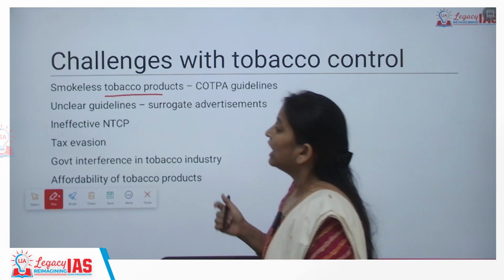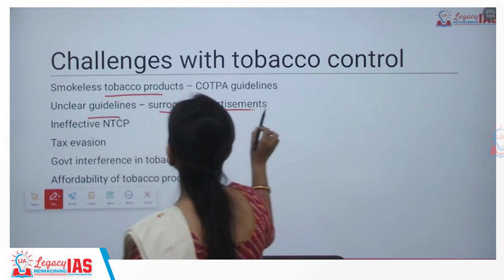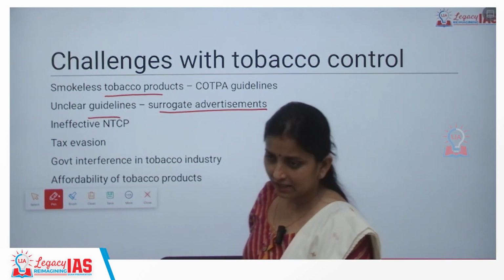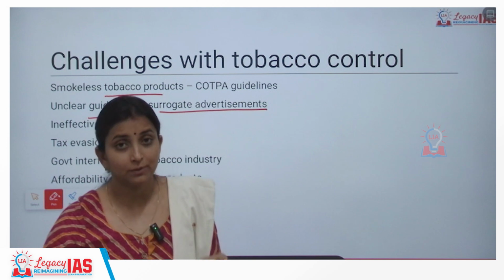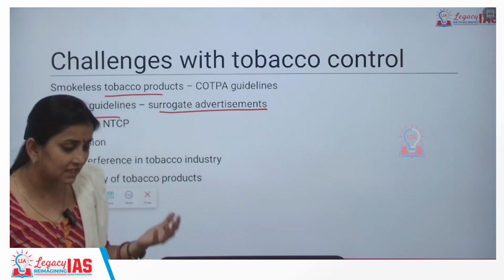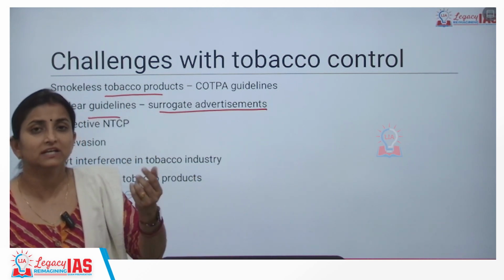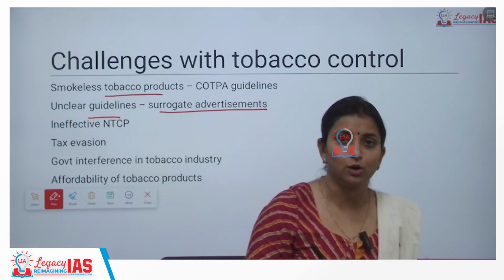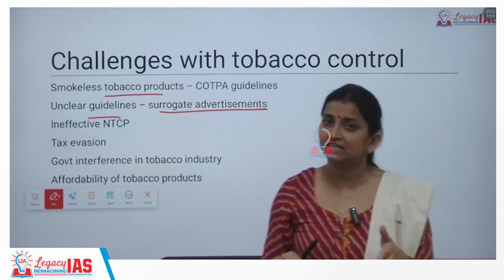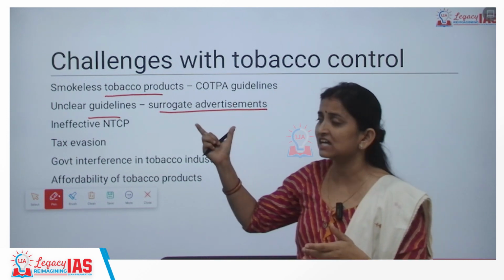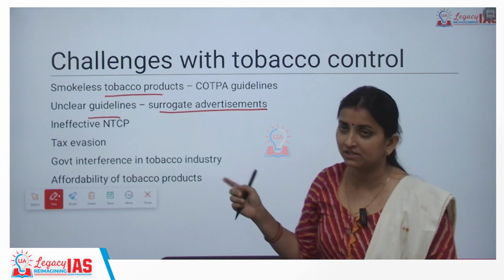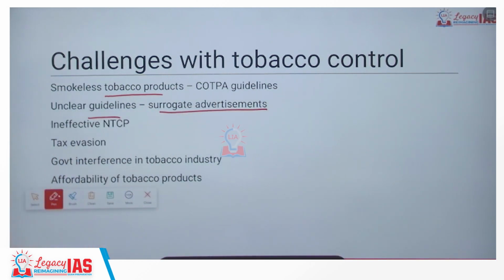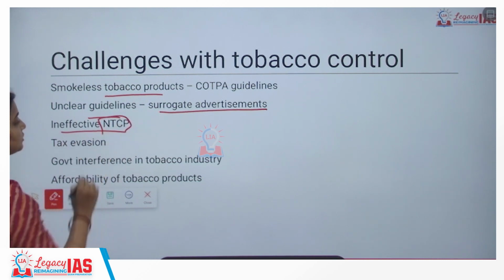Unclear guidelines. For example, for surrogate advertisements we do not have a regulator. For example, Pan Bahar. They are actually selling tobacco also. When they are making some kind of advertisement, they talk about elaichi, some other flavoring agents that they market or advertise, but what they are actually selling is a tobacco product. So all such advertisements are called surrogate advertisements, and we do not have a regulator for such kind of surrogate advertisements.